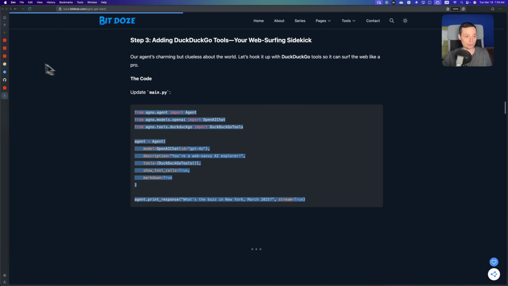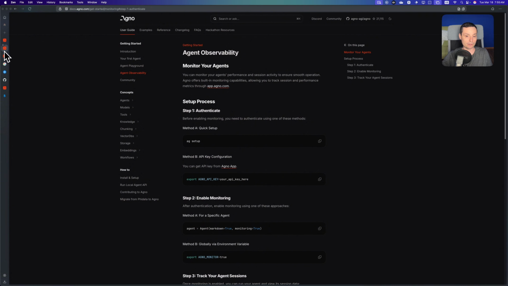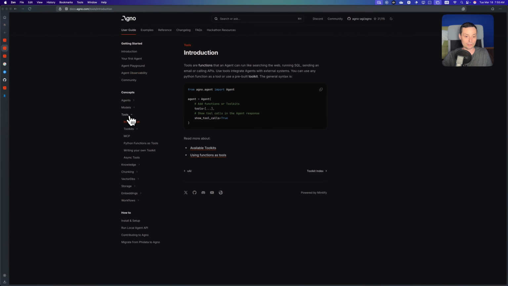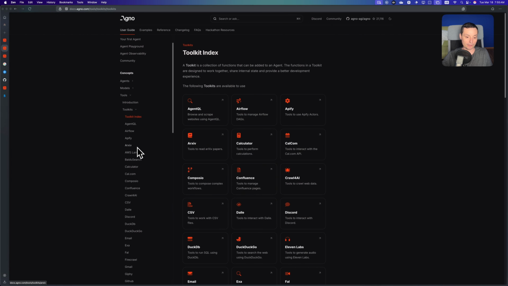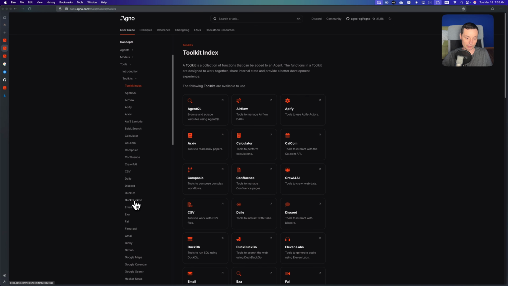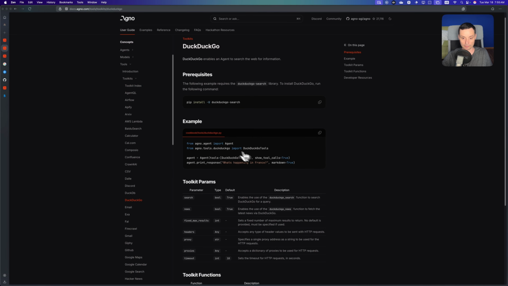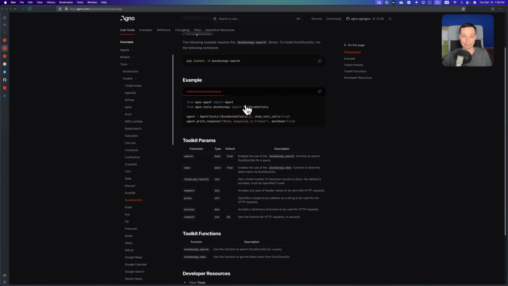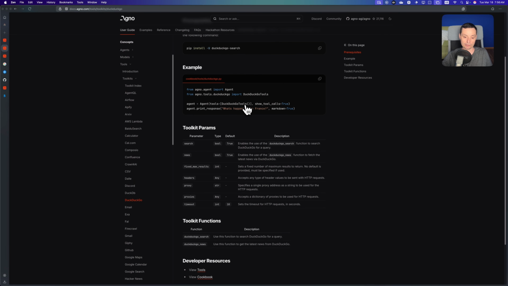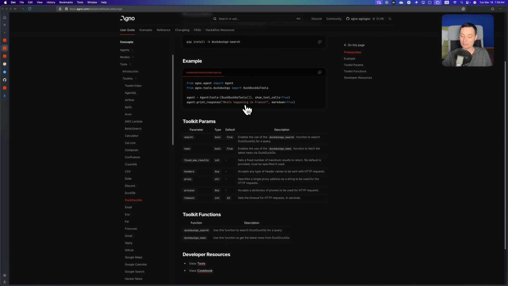So in here, if we check their documentation, and let's go into the tools, in here you have the toolkit, and in here you have all the tools that can be used, and we're using the DuckDuckGo in here. You see that this was pulled from their documentation. Again, you need to install the DuckDuckGo search for this to work. We've done this in the beginning. And in here we have also some parameters that you can set. We are not going to set anything for this.